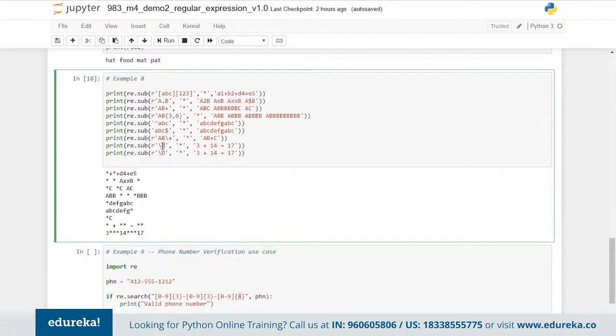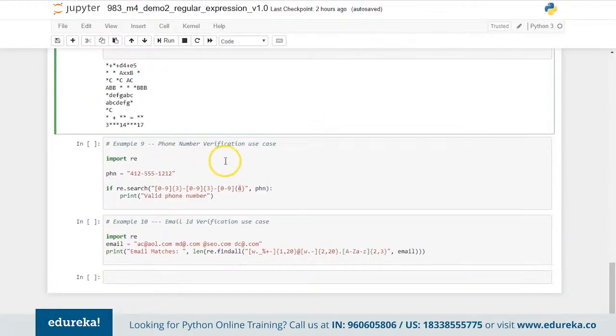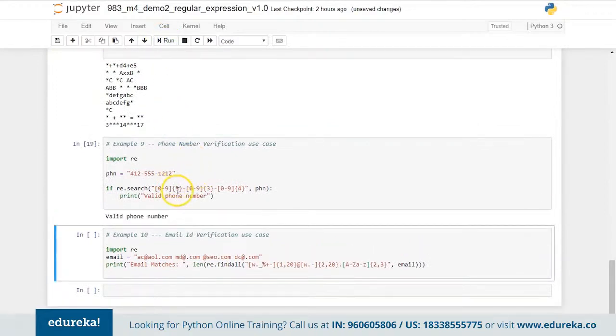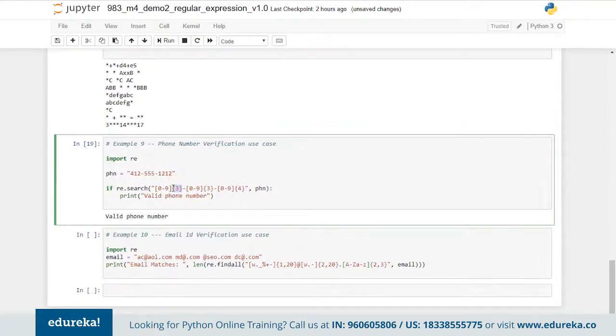So this is how we can do the different kinds of substitute here. And then we have phone number verification, where we can have the digits from 0 to 9, but we are also restricting that 3 characters should be present only over there. So in the last one we should have 4 characters, so that is the reason why we are using the 4 here. Now once this if loop is executed, you will be able to know whether the particular string or number which you are using is valid or not.